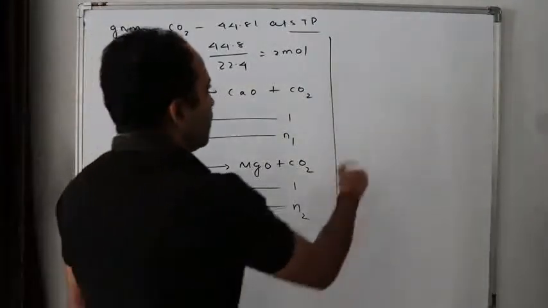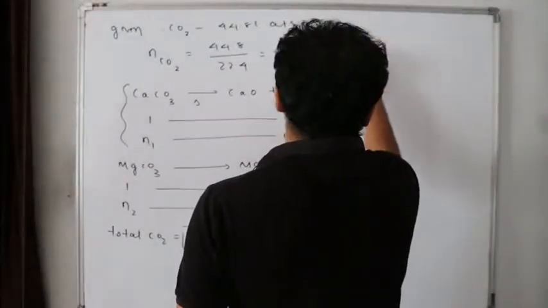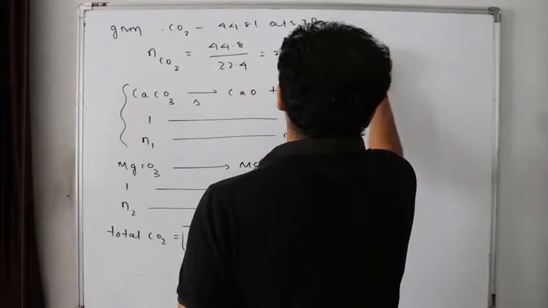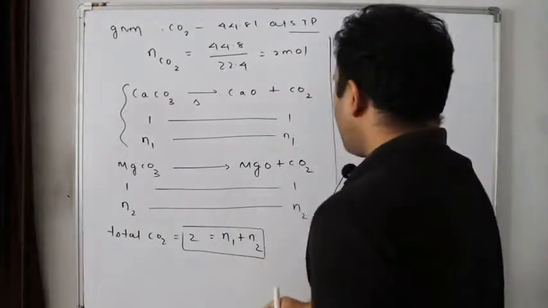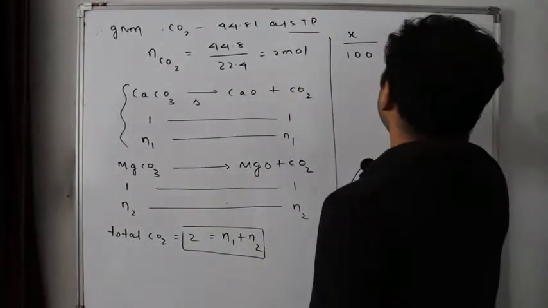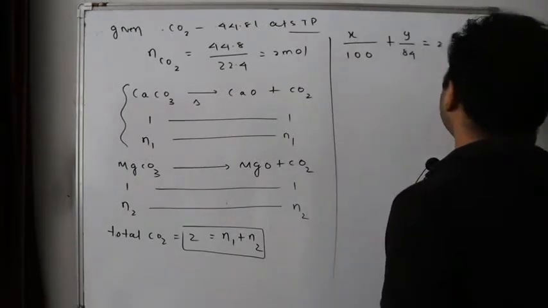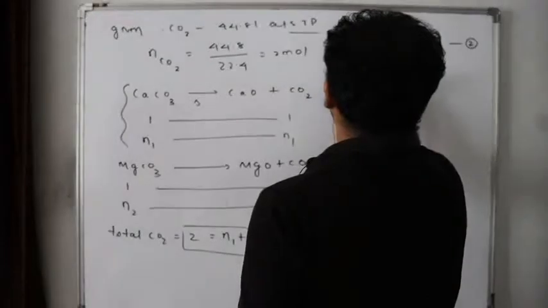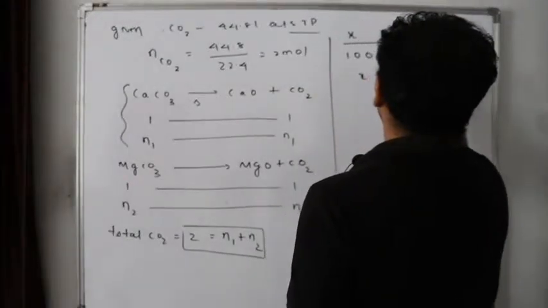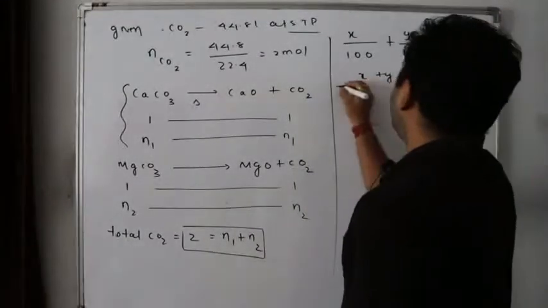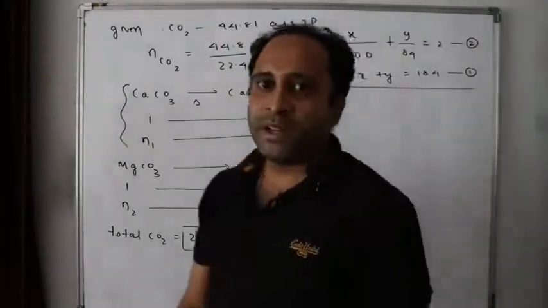Now we know what N1 and N2 are. N1 is the number of moles of calcium carbonate, X by 100. N2 is the number of moles of magnesium carbonate, Y by 84, equal to 2. This is Equation 2. Equation 1 was X plus Y is equal to 184. Now please solve this.